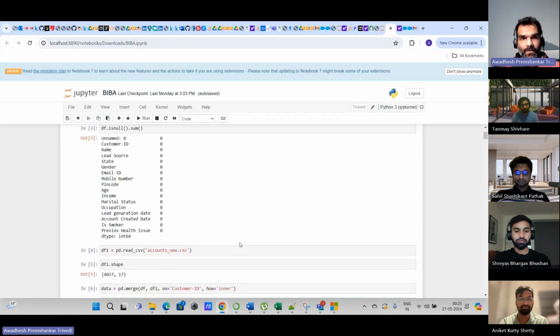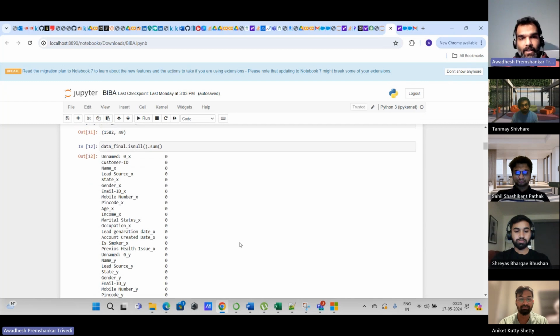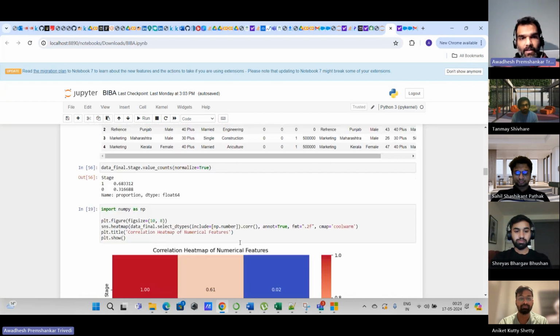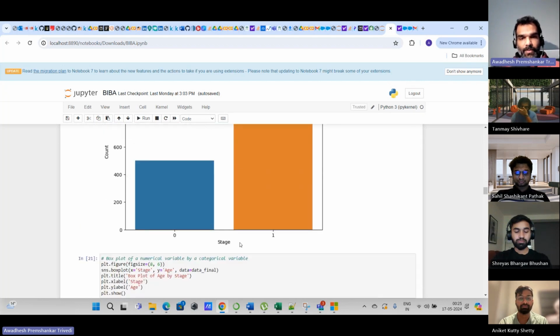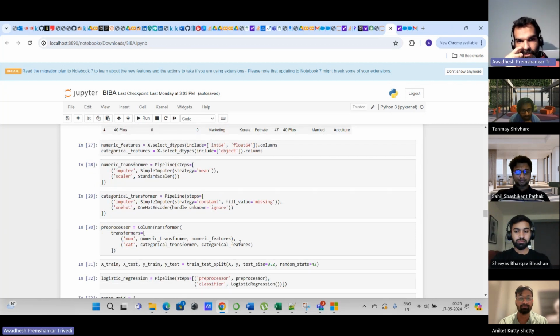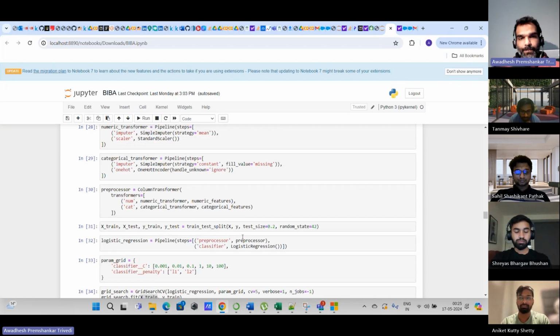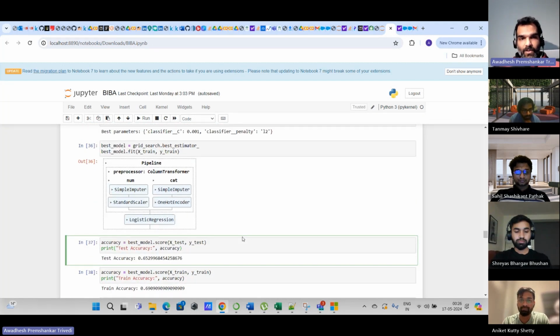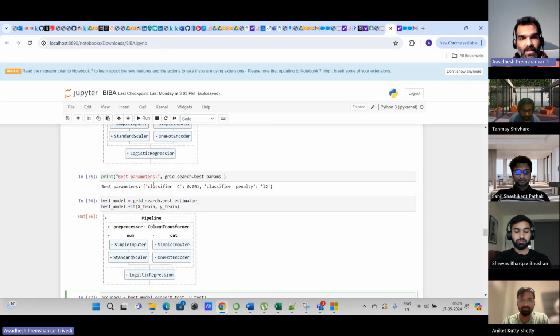This is the code of all the analysis, where we import the data from the Google Sheet, check for missing values, drop the unwanted noise columns, check the head, and plot the variables which we have shown in the PPT. These are the pipeline steps where we impute the missing values, do one-hot encoding, and standardize the numerical variables. Here we also use grid search to tune the hyperparameters of the logistic regression. Once we get the best, C of 0.01 is the best value for the logistic regression, and the penalty is L2.